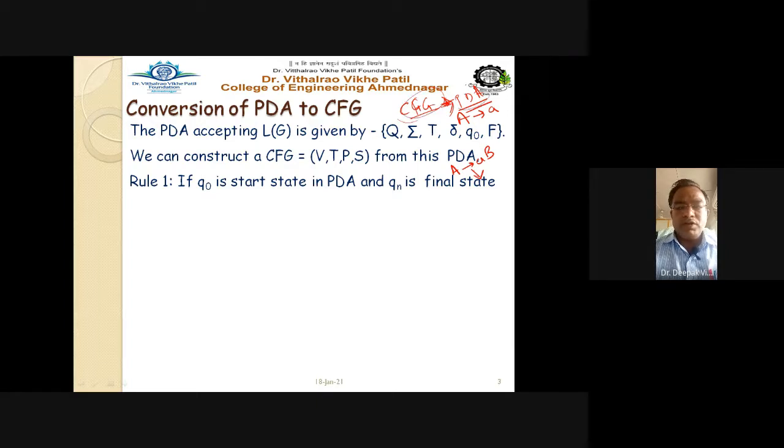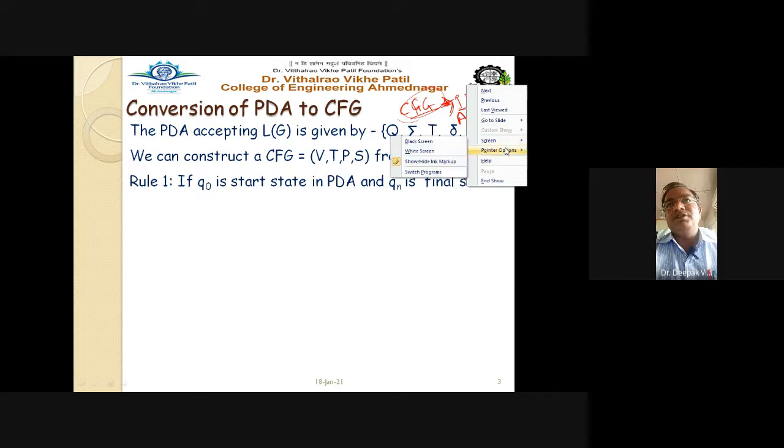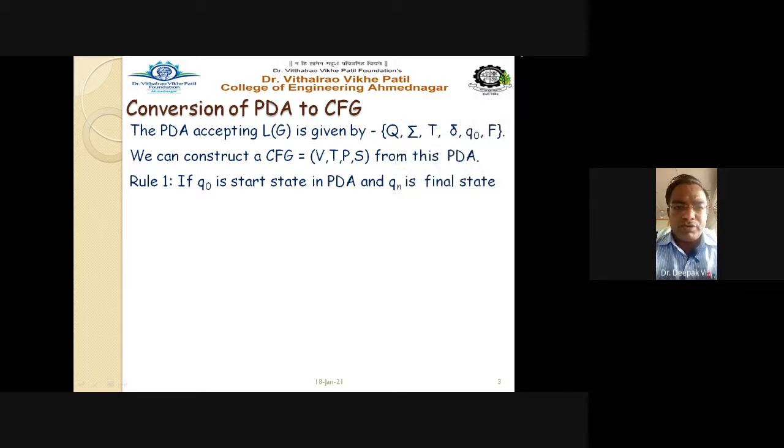Now in this lecture we have to see exactly the reverse way. Now the PDA rules are given to us, in the form of the ID, the instantaneous description, and we are asked to convert this PDA into the context free grammar. So let us see the steps for how to convert the PDA into CFG.